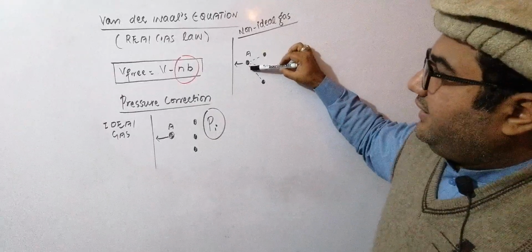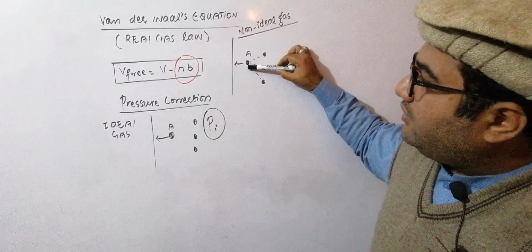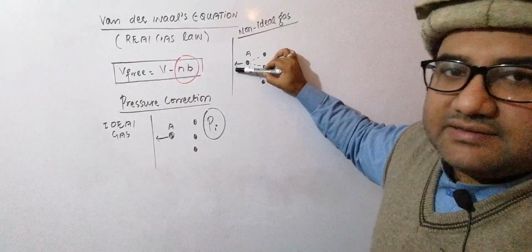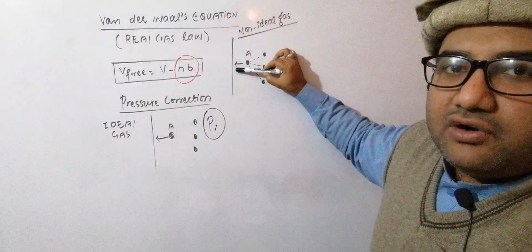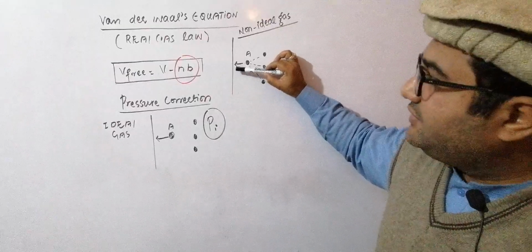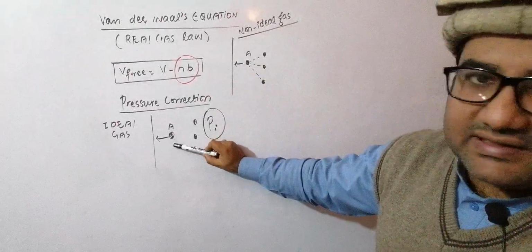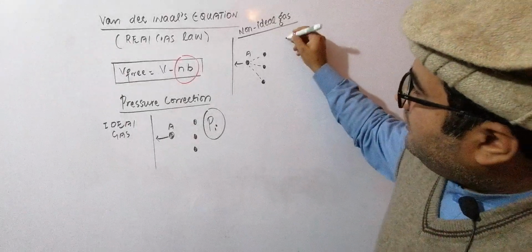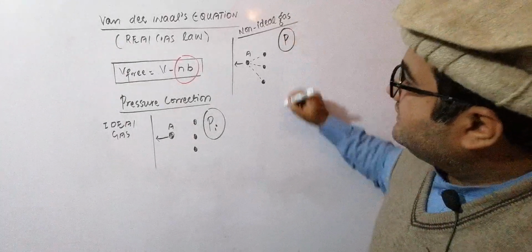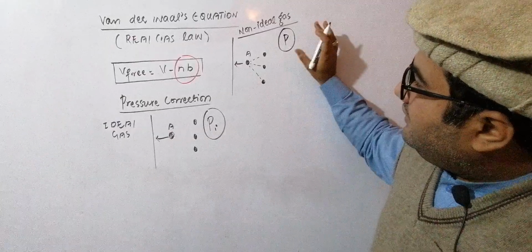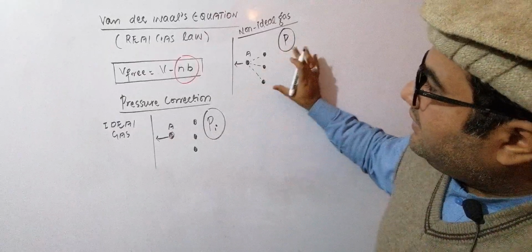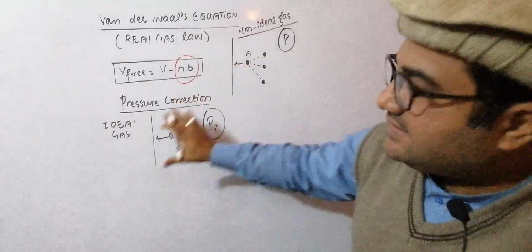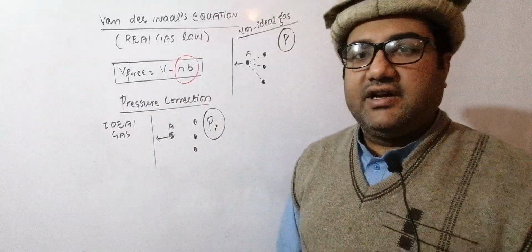As it is not free, it will not be able to strike with this wall of the container with the maximum force, and it will not be able to exert as much pressure as this A molecule is exerting in the ideal case. And this pressure of the non-ideal gas will be called P. And it is quite evident now that the pressure of a non-ideal gas is always lesser as compared to the pressure of the ideal gas.